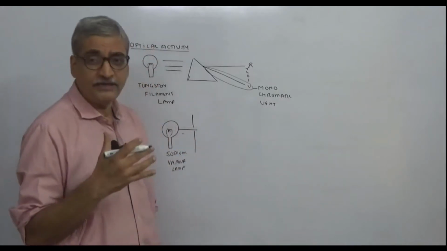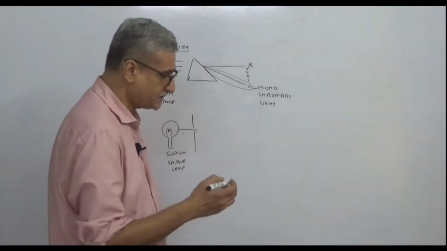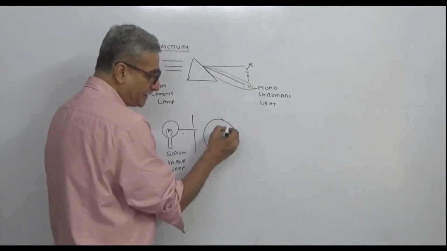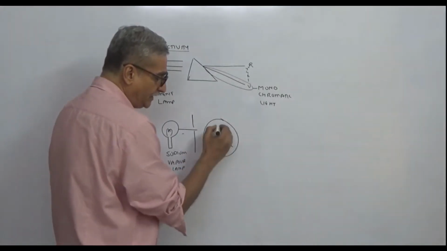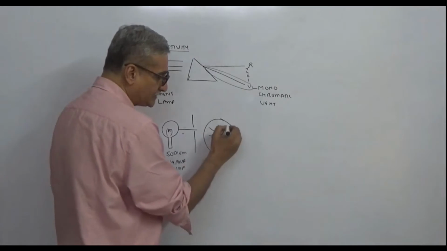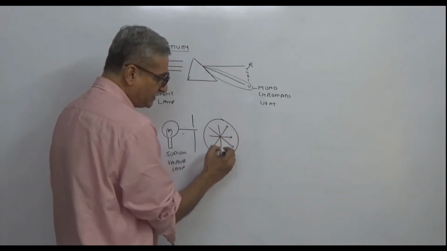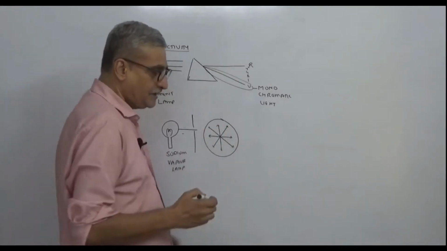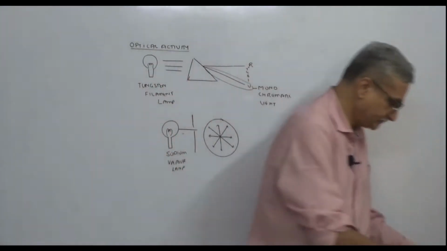the second point about monochromatic light is that it is vibrating. The wavelength may be the same, but it is vibrating in infinite planes. Now let me explain this to you. I'll give an example.